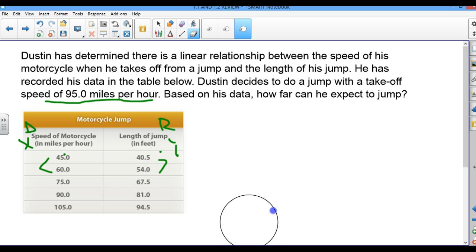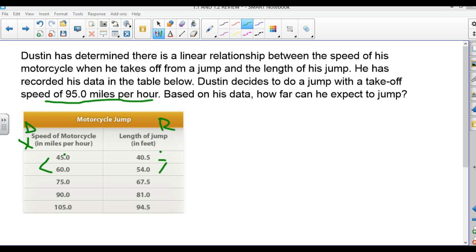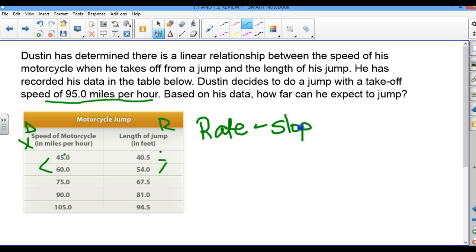Here we are talking about rise over run, because I need to find the rate, and the rate is also the slope. Remember, to find the slope of a line, and this is a linear relationship, so I know it's going to be a line, all I need is 2 points on the line. So I'm going to use these 2 for my y's and these 2 for my x's.